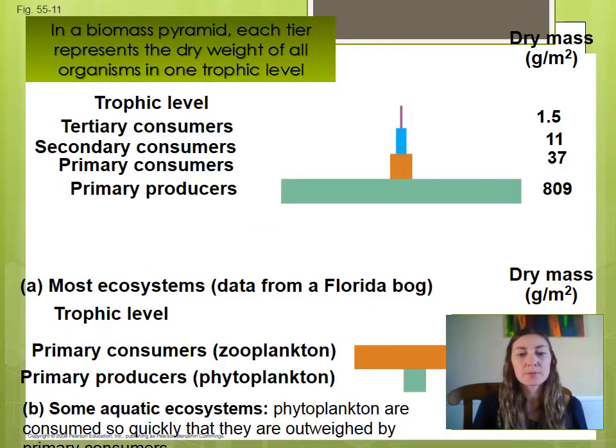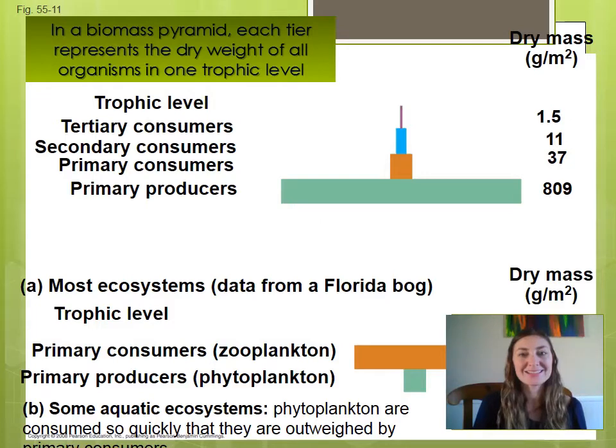Okay, so in a biomass pyramid, like I was saying, your primary producers are going to be the largest level. Their dry mass is a lot bigger than your primary consumers, secondary consumers, or tertiary consumers. And a pyramid of biomass is where you take the dry weight of all organisms in a trophic level and you just compare. And typically, we're going to see it again in an upright pyramid because you have to have a larger base than the next level up to support those organisms because there's such a huge loss. 90% of the available energy is lost as you move up each level.